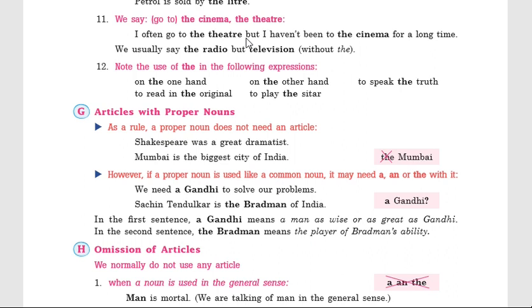Similarly, I often go to the theater but I haven't been to the cinema. Here I am using the before theater and cinema. And also remember, we can use the before radio, but generally we don't use it with television, though in some special cases we can.